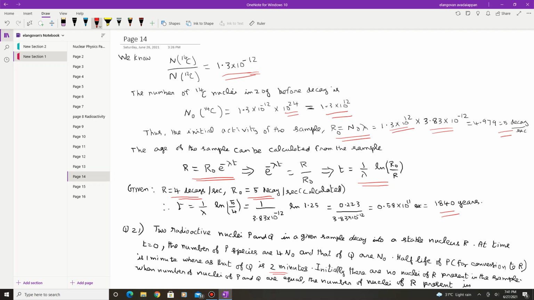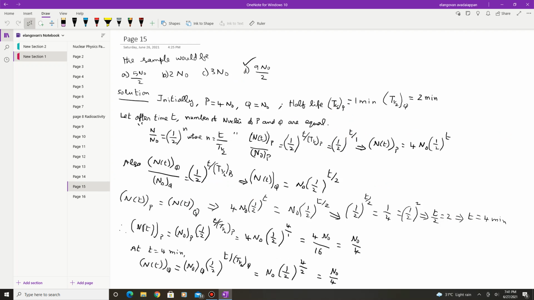Initially there are no nuclei of R present in the sample. When the number of nuclei of P and Q are equal, the number of nuclei of R present in the sample would be. So there are 4 options.